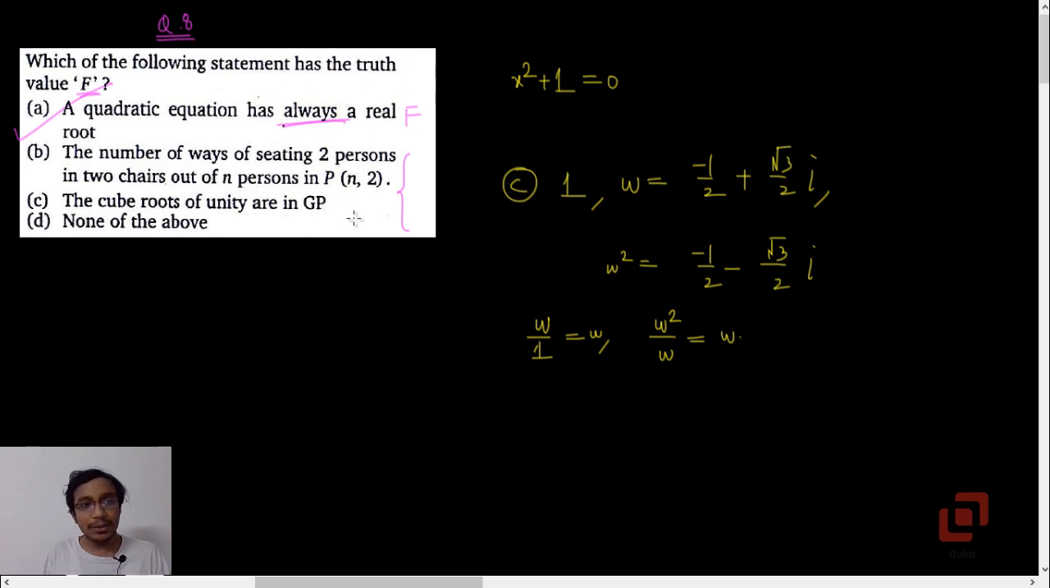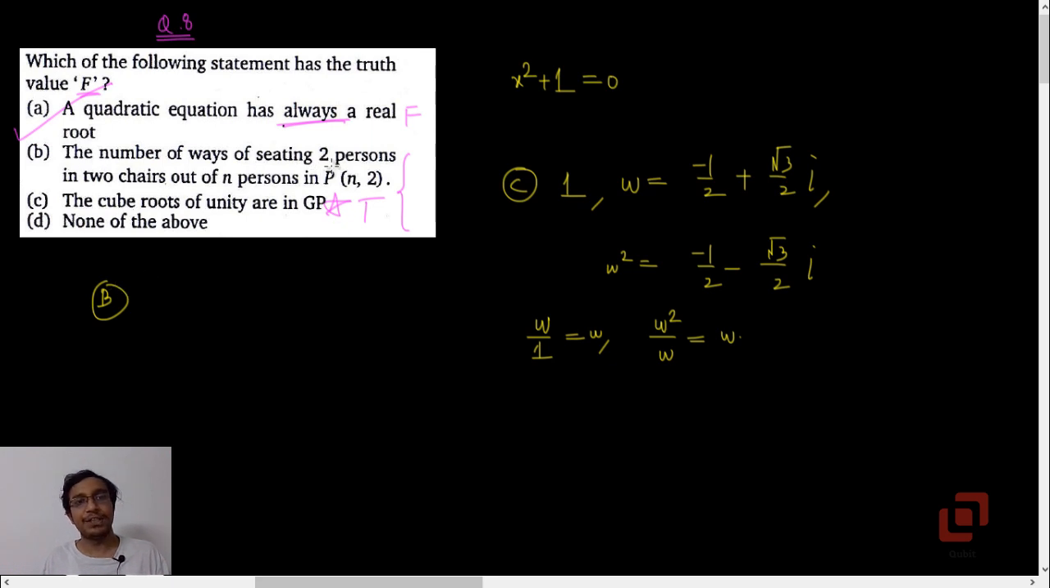Okay, so a question may come, which of the following has truth value F or has truth value T, and if this proposition comes in the options, then you should be in a position to correctly select its truth value, which is T. Okay, let's go to B now.